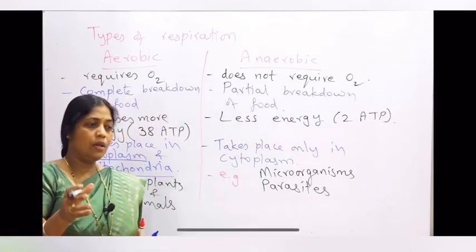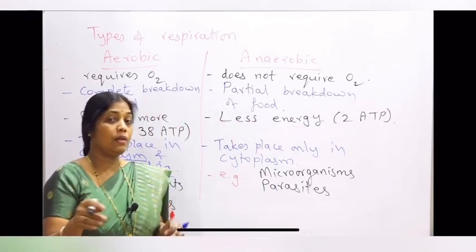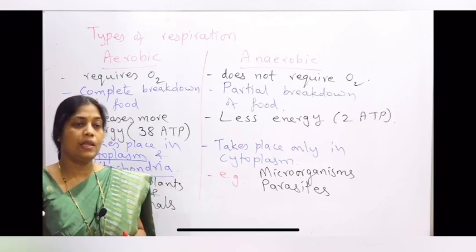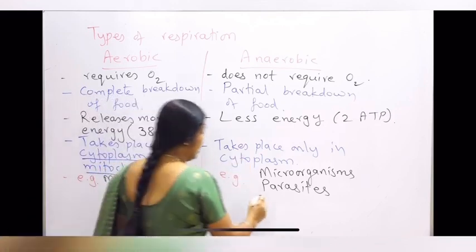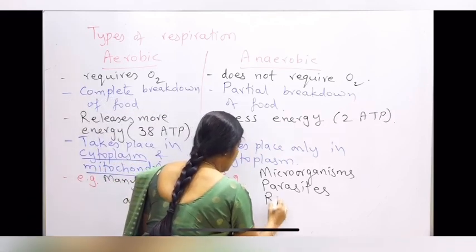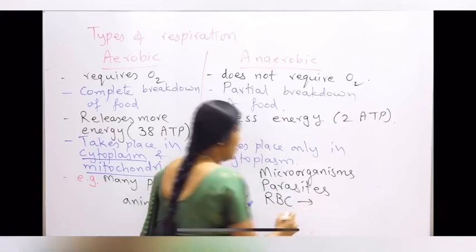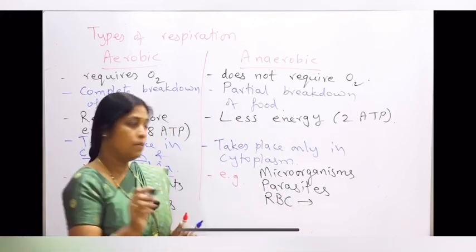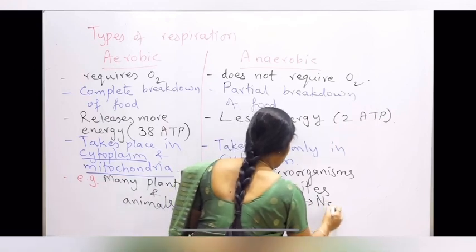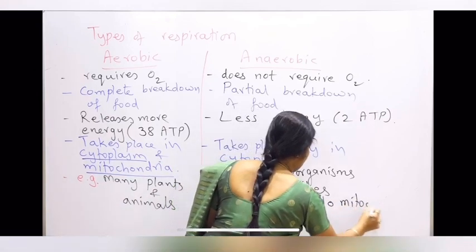And you can find that even in our body, in some of the cells, anaerobic respiration takes place, like in our RBCs. Now RBCs respire anaerobically, that is because there is no mitochondria.